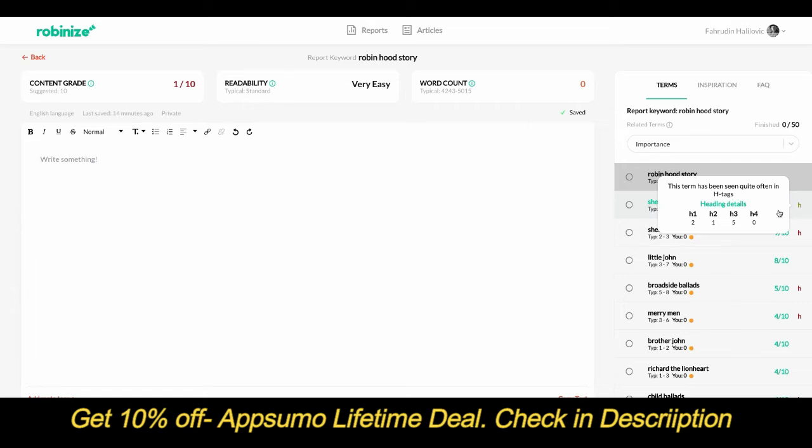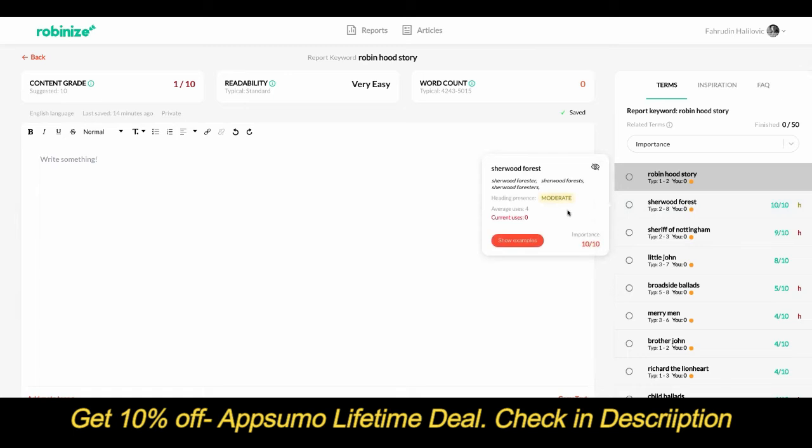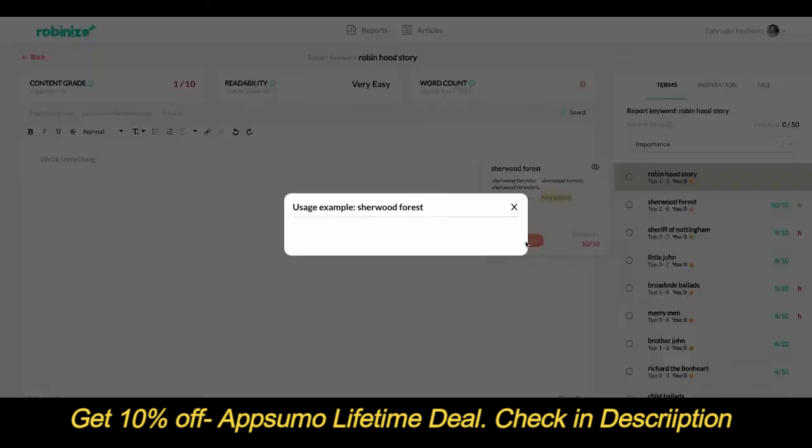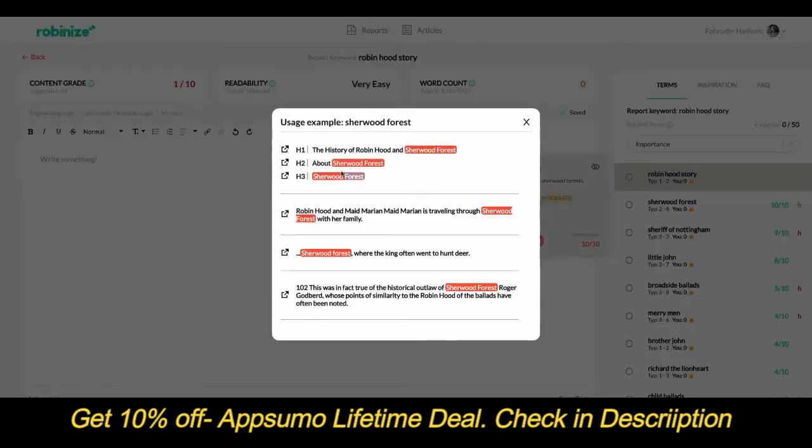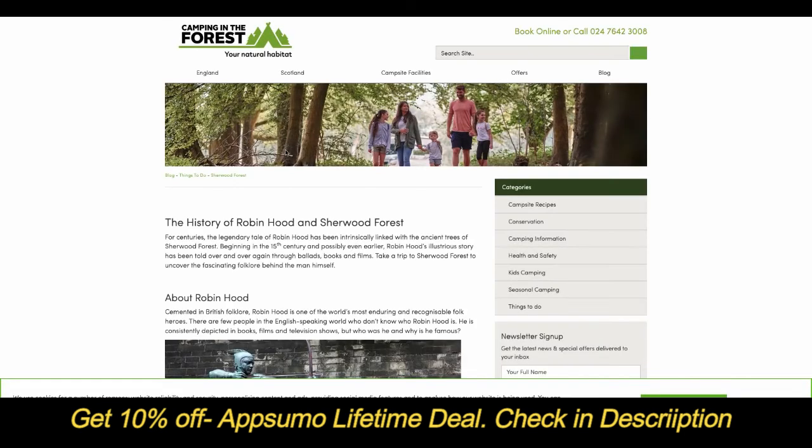But wait, there's more. If I click on this term, I get even more information about it. So for example, I can get information that our competitors on average use this term 4 times in their content. So not just once. And then I can click on show examples to see exactly how they use it. So at the top here, I can see how they use it in the H tags, and at the bottom, I can see how they use it in the regular content. And not just that, I can actually see where this comes from. For example, this H1 tag, I can click on this link and go to the actual website where it was fetched. And as we go there, you see there's the H1 tag that we're talking about.